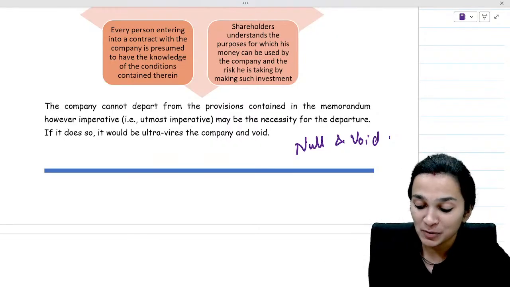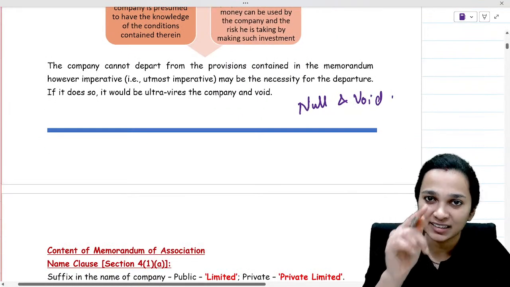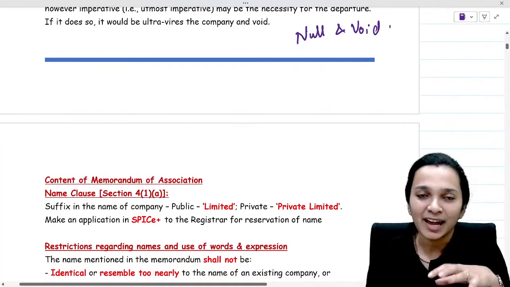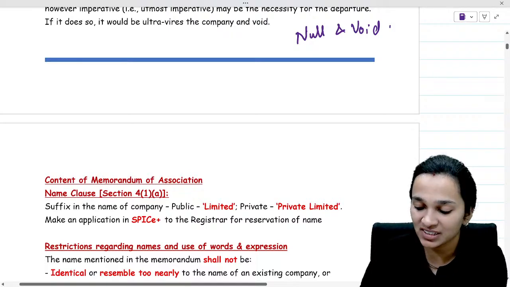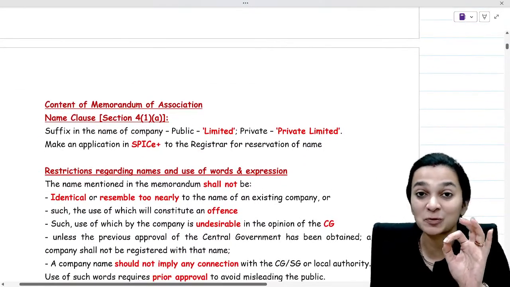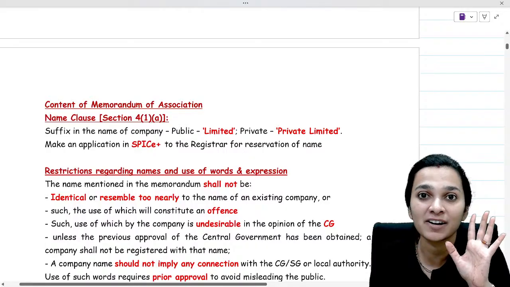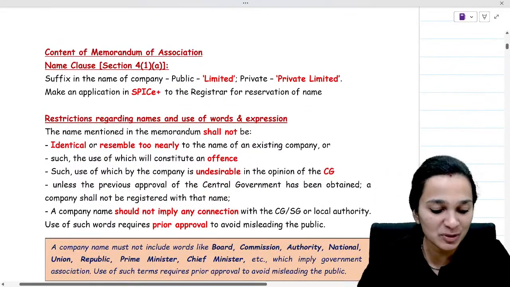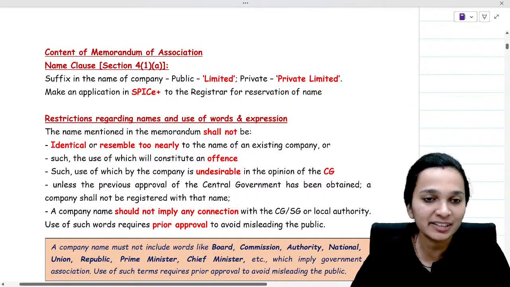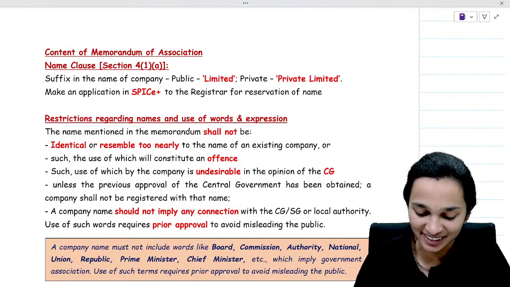I'll be the happiest person if you tell me the right case law. I do not have any incentive to give you right now, but yes, it is a memory check that if you remember the case law which was associated with the doctrine of ultra vires, which you have studied at your foundation level. I just want to see how many of you actually remember which case law you have studied there.